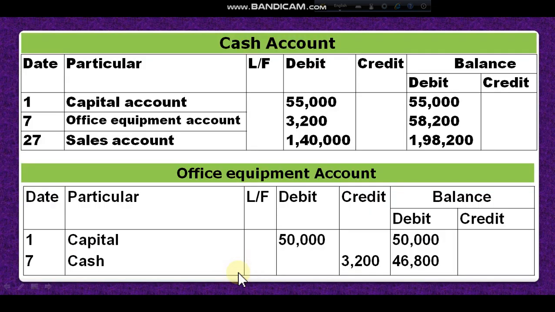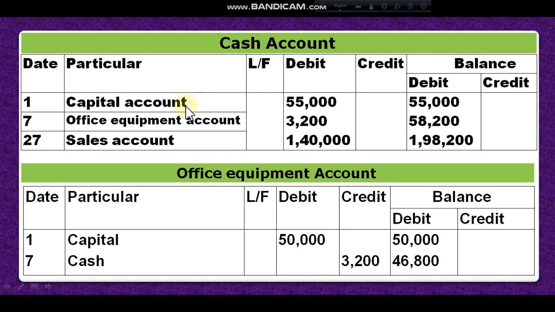Dear student, now ledger. Ledger for cash account and ledger for office equipment account. Dear student, you know how to prepare ledger. In the last two lectures I have discussed the way of preparing ledger. Now cash account. I have to write the cash account. That means the transactions where cash is related, I have to write the opposite account.